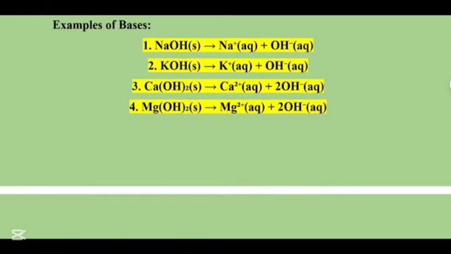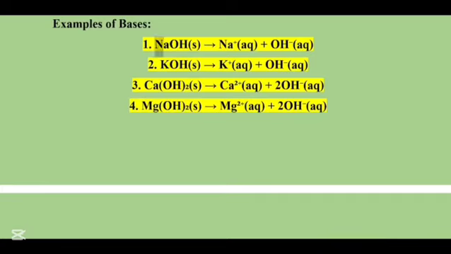Now let's move on to the bases. As you can see, we have sodium hydroxide in the form of a solid. When it reacts and breaks down its covalent bond, it produces an Na plus ion and an OH negative ion. When we have a substance that mixes with water, which means H2O, and it produces an OH negative ion, then it means that it is a base.